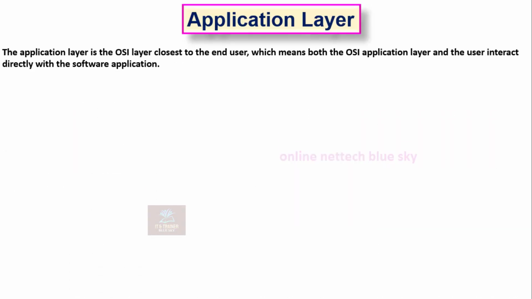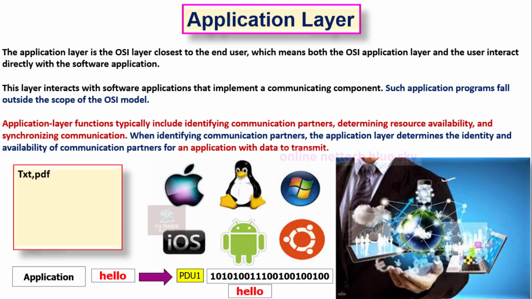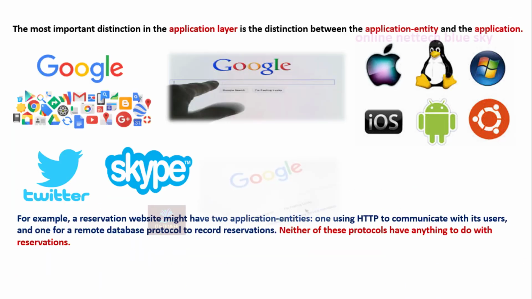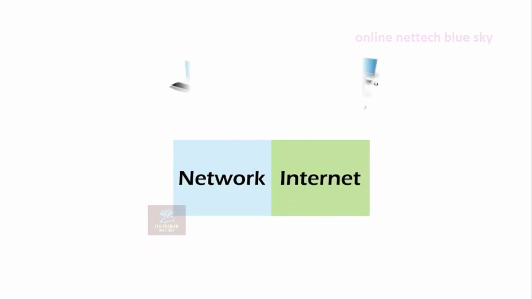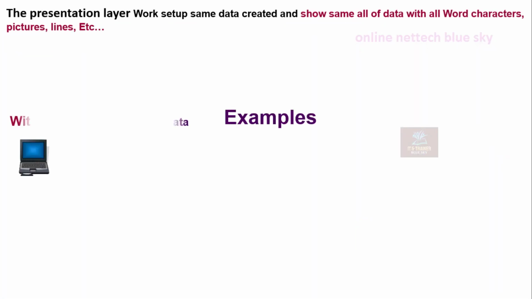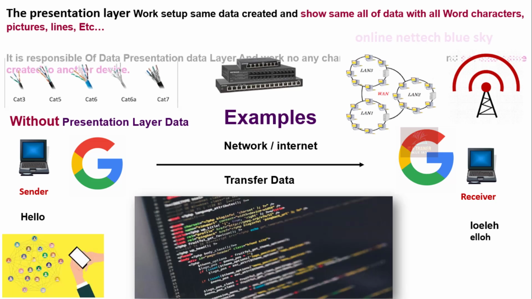How does the application layer work? What is the application startup here? Understand the application systems and how they work with the PDU, the protocol data unit. The second layer is the presentation layer. What is its work, and how does it work in the internet and network systems?